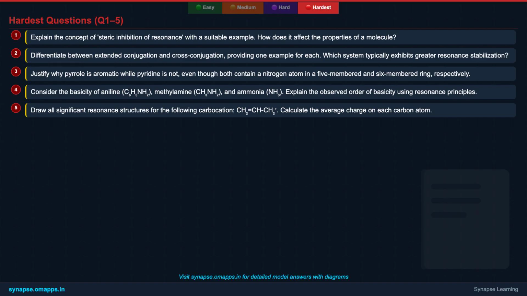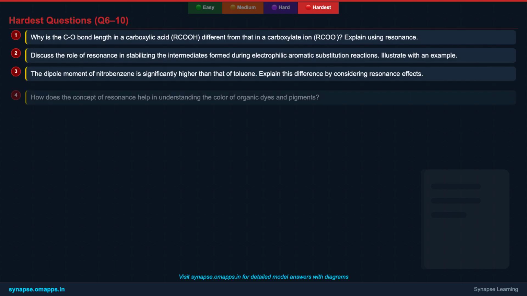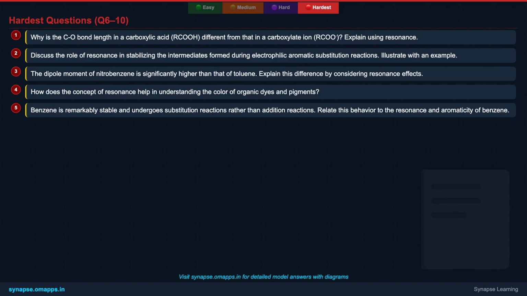Good luck! Excellent work on the first set. Now, let's tackle the remaining 5 questions. These problems are designed to test your comprehensive understanding and application of resonance in diverse chemical scenarios, including reactivity, spectroscopy, and physical properties. This is where you truly consolidate your knowledge for competitive exams like GMAT. Keep up the focus and strive for precision in your answers.